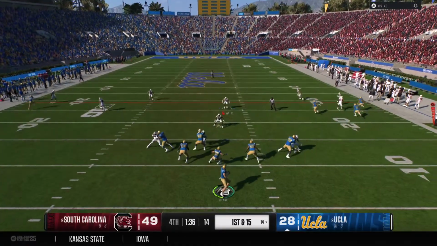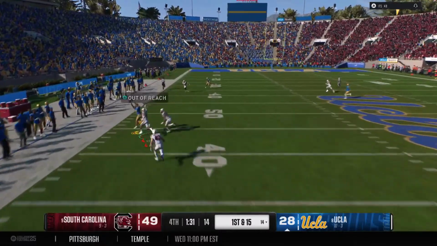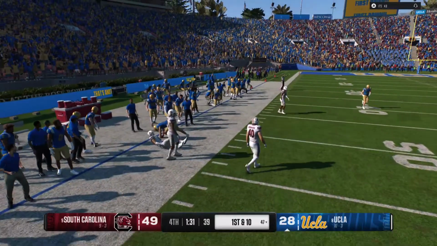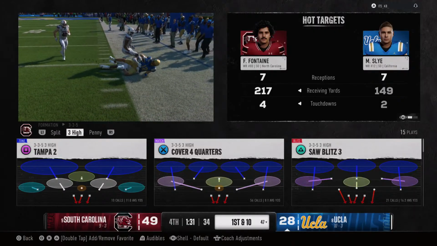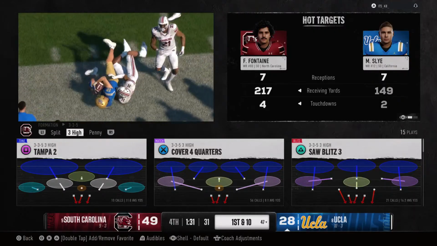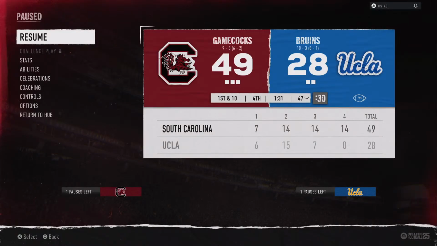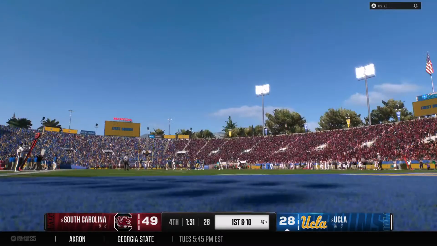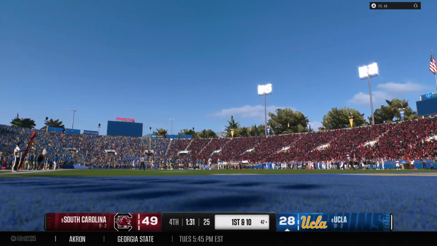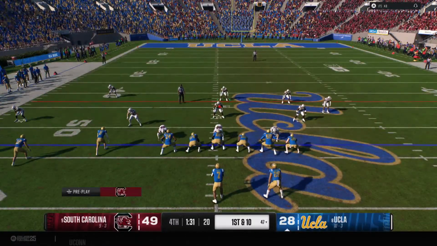Off the play fake, looking to throw. And the clock winding down. They'll take a deep shot. Oh, grabs it near the sideline. It's a huge gain. Well, this offense has a long way to go to be able to get back and potentially win this game, but they're doing the right things, managing the clock, picking up good yards and getting out of bounds. Big chunk gain on the first play of the drive sets them up near midfield in 1st and 10.